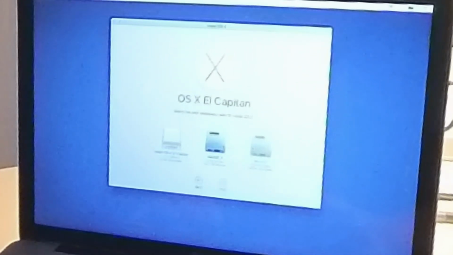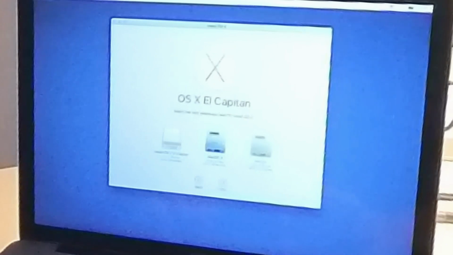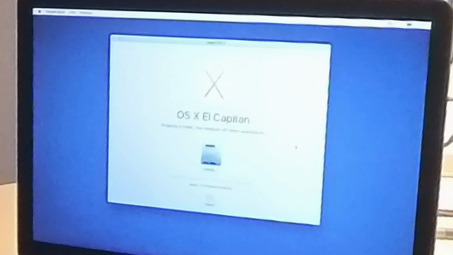And now I created before two partitions. So here is an existing macOS that's on it already. Here is my USB stick, and I want to install it on this partition. Install. Continue. And now I got an error.